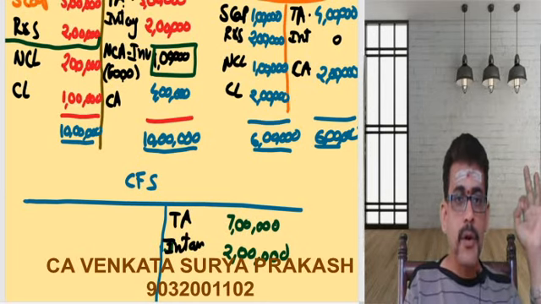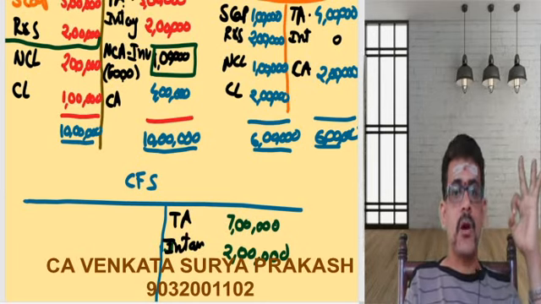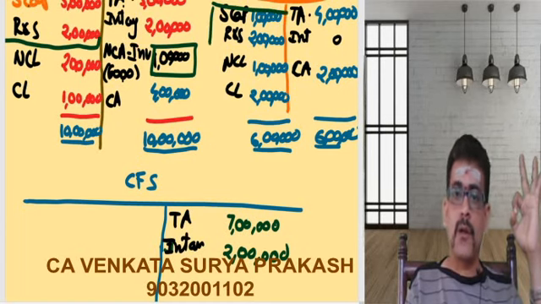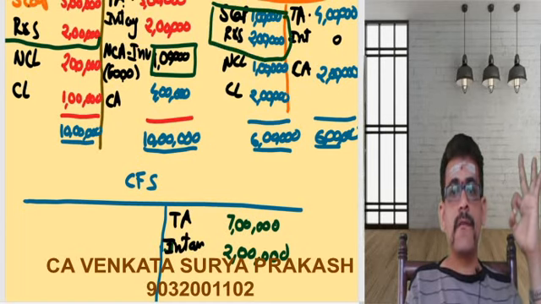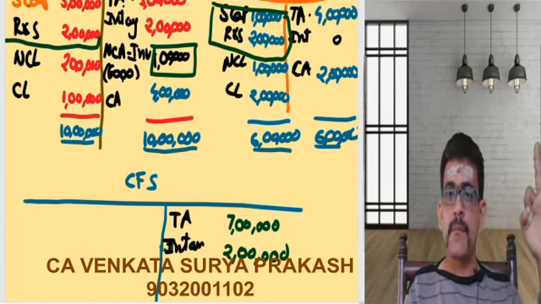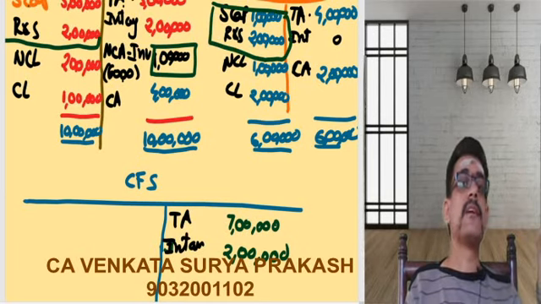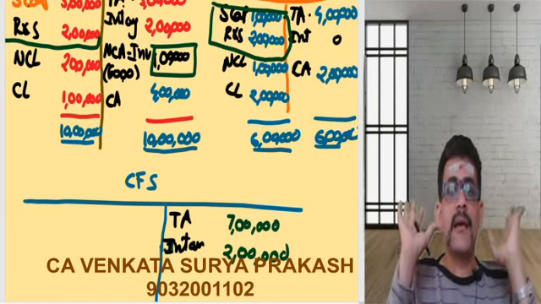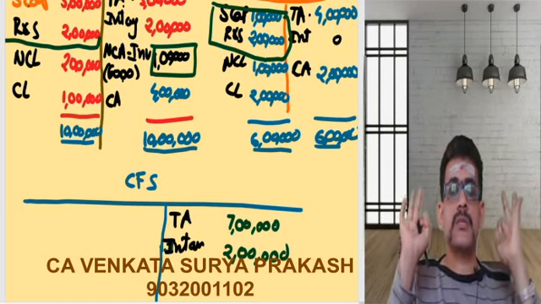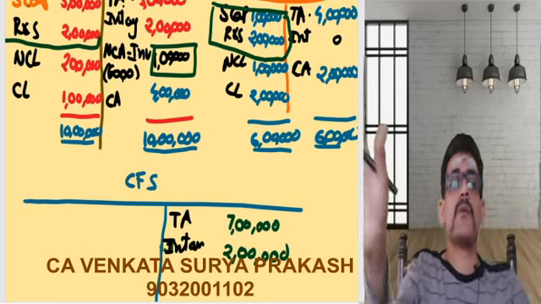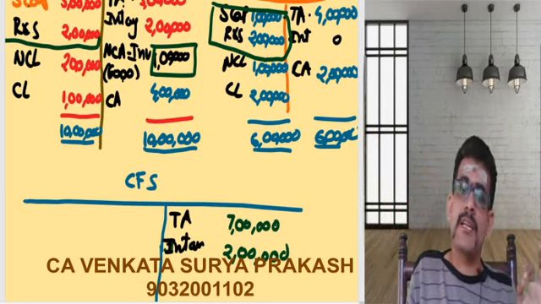Even the share capital of the subsidiary company should not be added. Even the reserves and surplus of the subsidiary company should not be added. Apart from these 3 things, the rest you combine and prepare your consolidated financial statements.